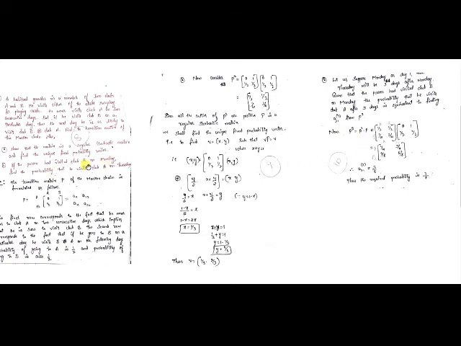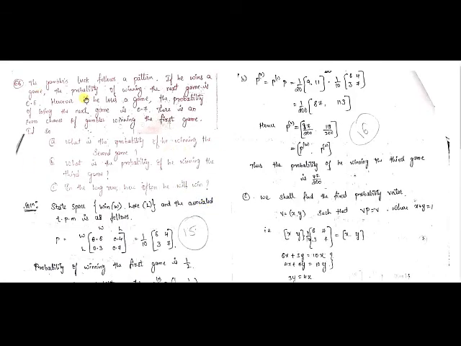He already visited club B on Monday. So again, what is the probability they are asking? They are asking the probability of visiting club A. So for club A, we have to consider this element, that is A21. So A21 is 3 by 8. I hope you understood. Thank you.